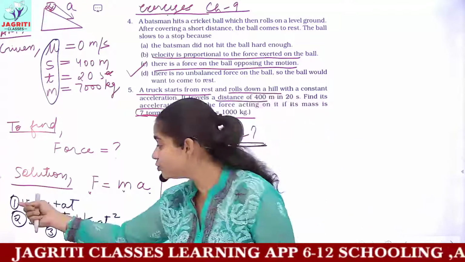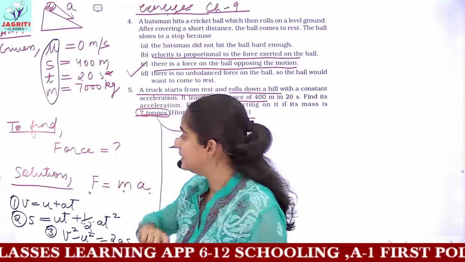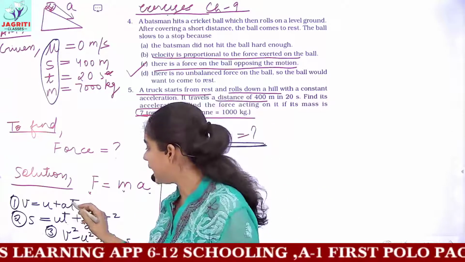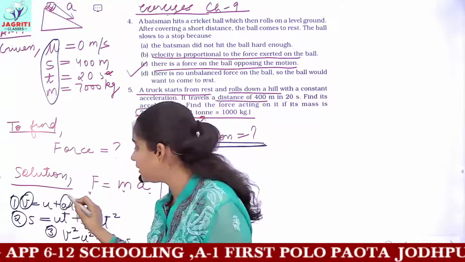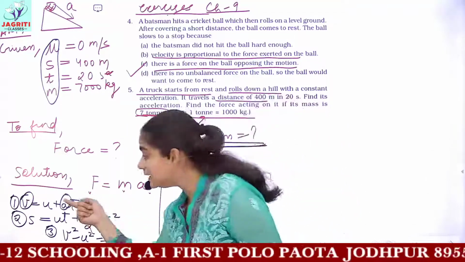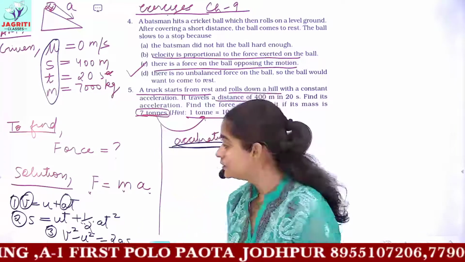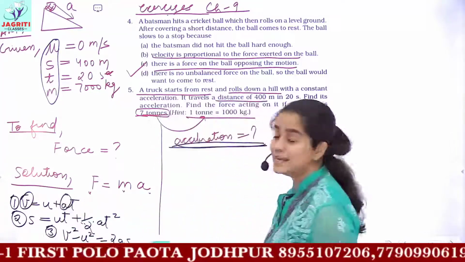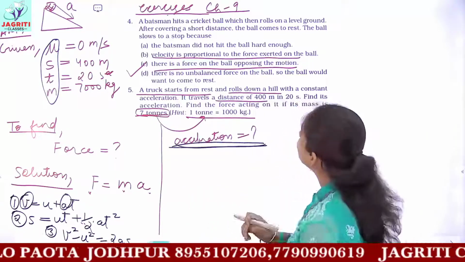If you see the first equation, you have the values of u and t, but you do not have the value of v and you do not have a. From a single equation, you can find only one unknown variable. So we cannot use the first equation because we do not have v, that is the final velocity of the truck.